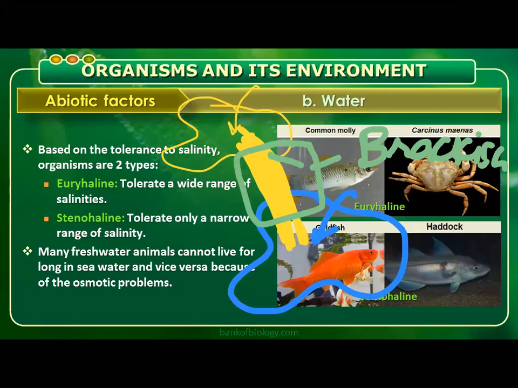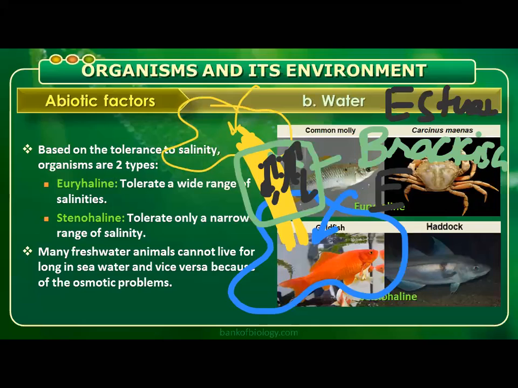Here salinity fluctuations are going to be high and low. That means the salinity is sometimes high, sometimes low. So organisms living in this area should be euryhaline.